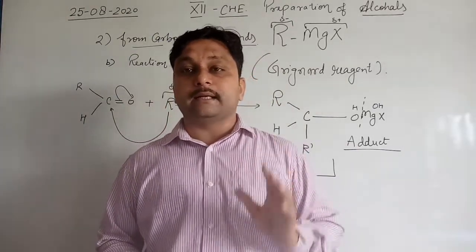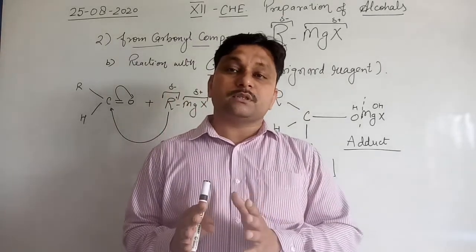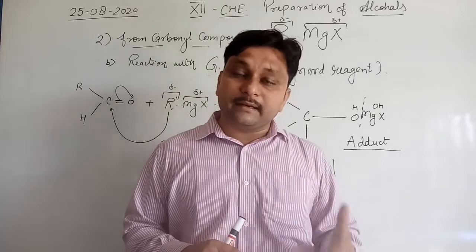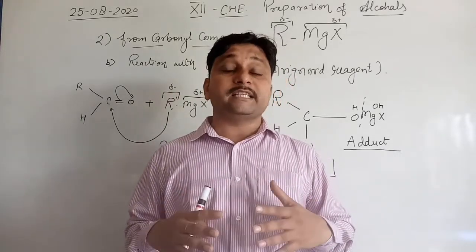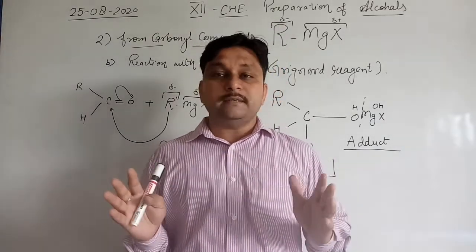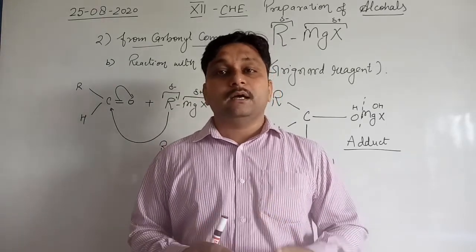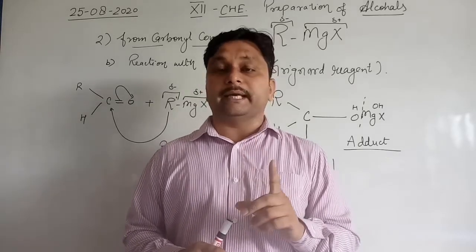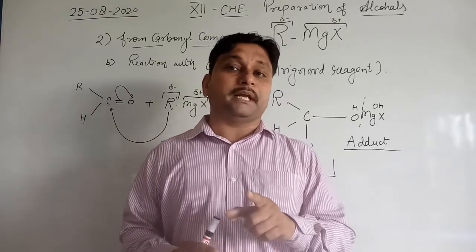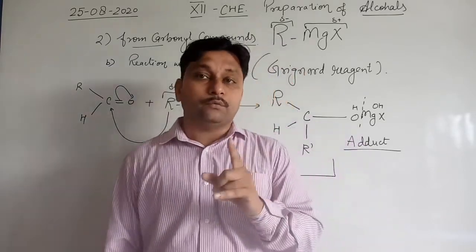Now the question arises: do all aldehydes have the tendency to form secondary alcohol when reacting with Grignard, or can any aldehyde form primary alcohols, or tertiary alcohols? There is no tendency for formation of tertiary alcohols, but only a single compound in nature, formaldehyde, when it reacts with Grignard reagent, converts into primary alcohol.